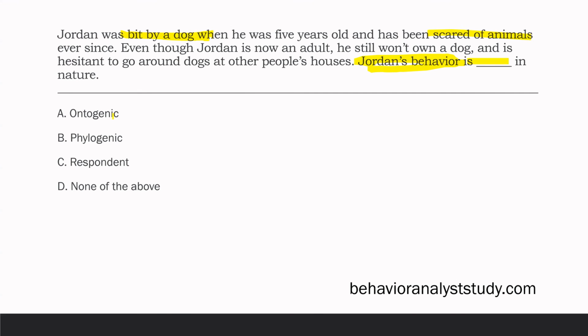A, ontogenic. We would describe it as ontogenic. This is the history of a single organism, in this case, Jordan. Phylogenetic is the history of a species or a long line of history. So Jordan's family, as it goes back and back and back, would be more phylogenetic. We're looking at Jordan's own history, which is ontogenic. Respondent, of course, is not consequence-based, and since Jordan's behavior is now shaped by this consequence, it can't be respondent. Jordan's behavior is ontogenic in nature.